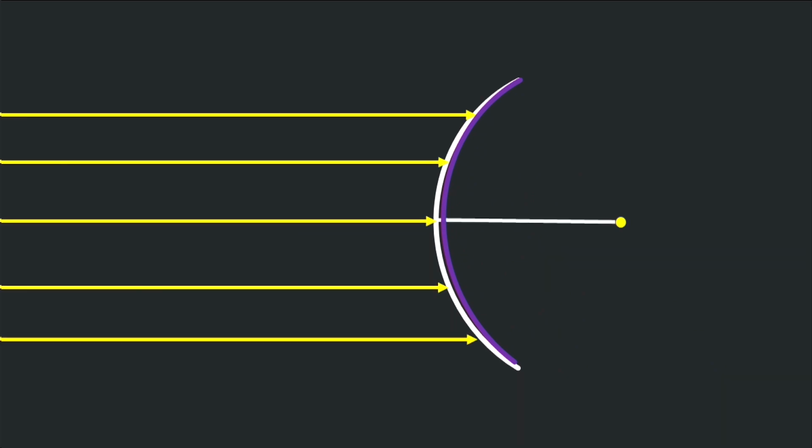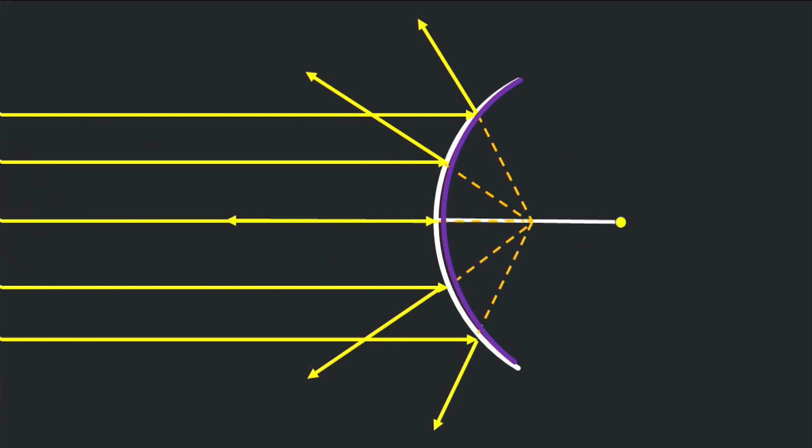Here also the rays of light parallel to the principal axis reach the reflecting surface. After reflection, they diverge, and if you draw back the diverged rays, we get the principal focus, and the distance between the principal focus and the pole of the mirror is called the focal length of the convex mirror.